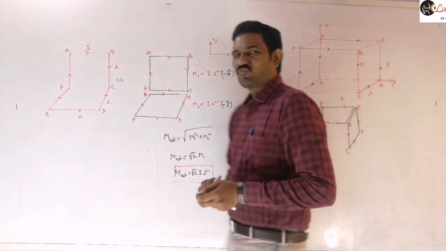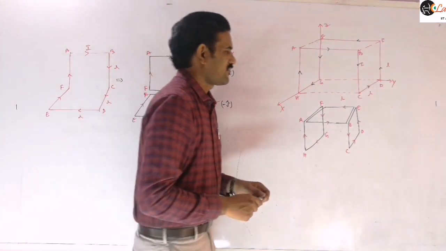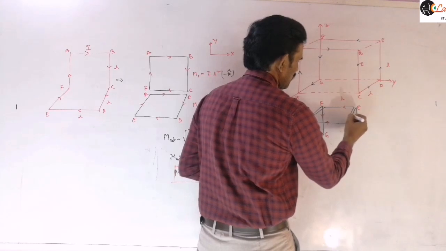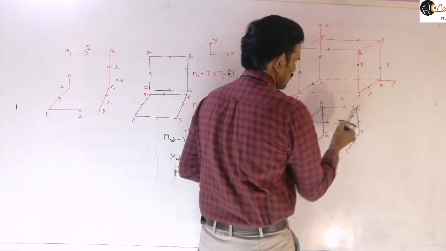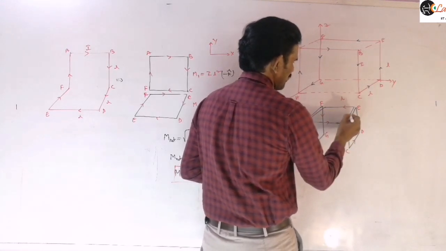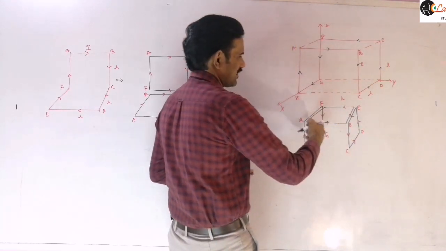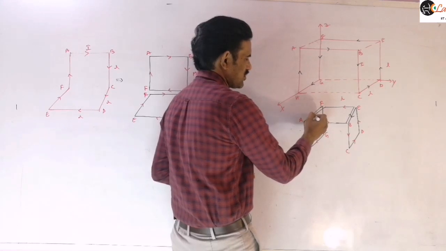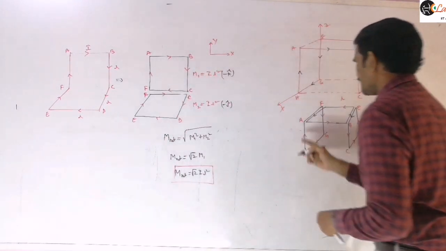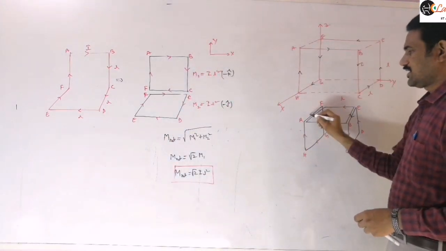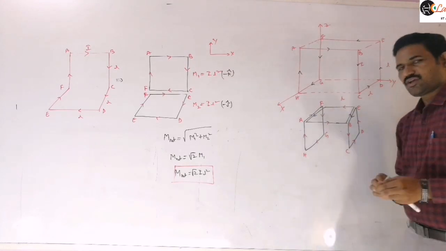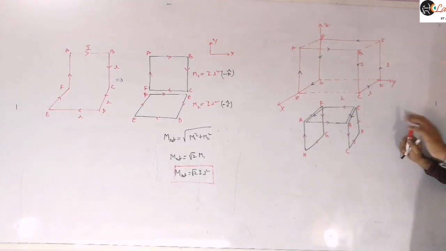So the current we are assuming is, our assumed direction will be like this. So B to E we are assuming here. Similarly here you can assume B to E and E to F like this. Similarly in the upper loop, F to A you can assume here. And now in this loop, A to F you will get here. So now you can consider them as three closed loops like that.